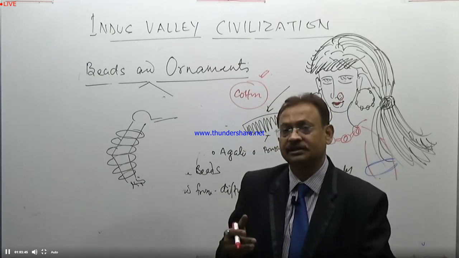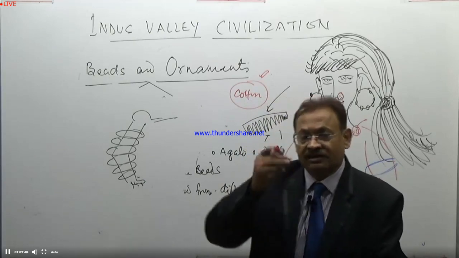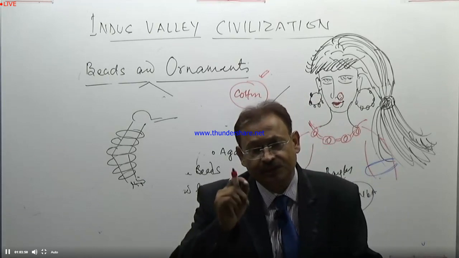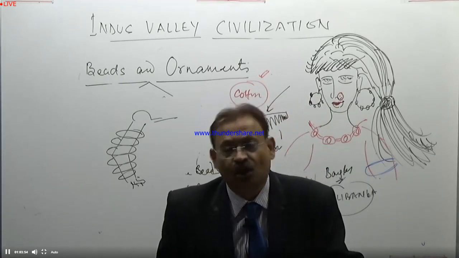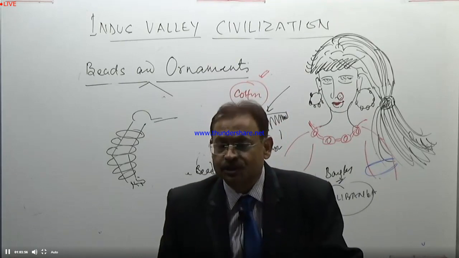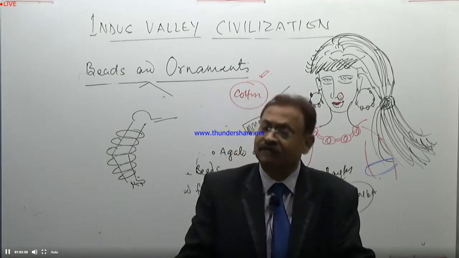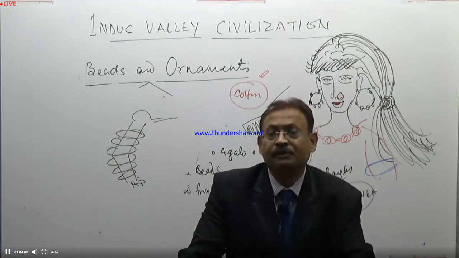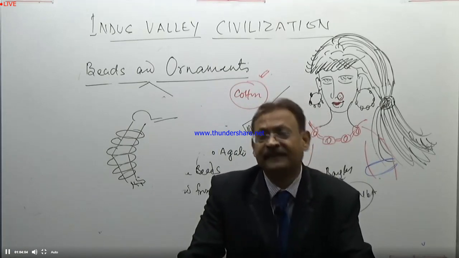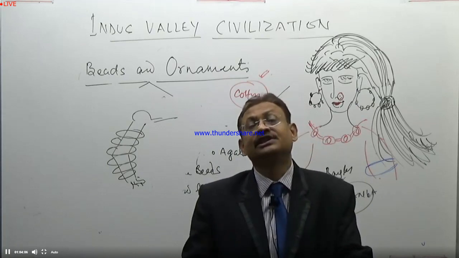And one more thing you should remember: the religious practices that prevailed during the Indus Valley civilization were based on image-based nature worship and primitive animism. People have faith in the Tulsi plant.